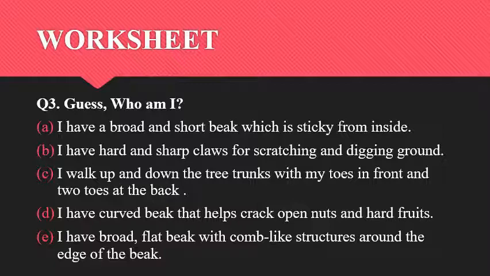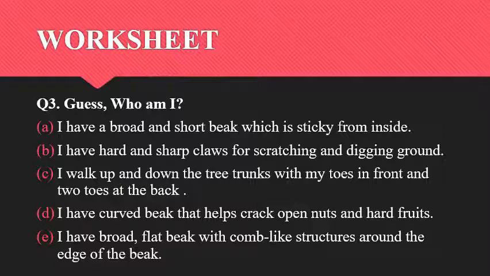Objective type questions. First one you have been given: look at the images below. Describe the shape of the beak of each bird. First one, parrot. What kind of a beak does it have? Curved. Yes. Second one, vulture. What kind of a beak do raptors or birds of prey have? Tearing. Correct.